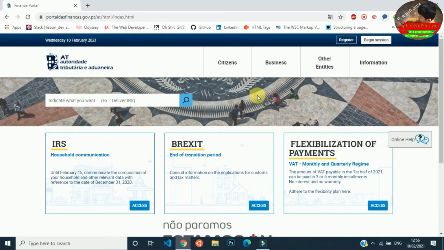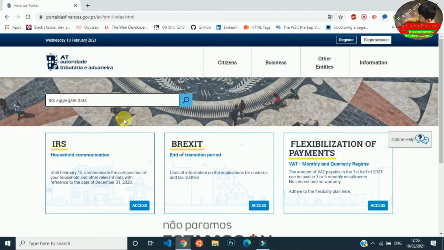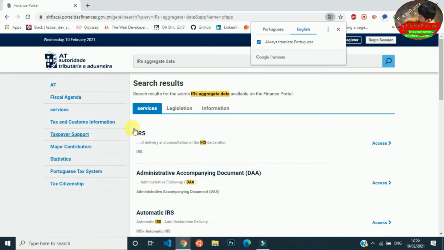Now, there are three different ways to do the agregado familiar. One is clicking on IRS here. Second is go here and search for the aggregate data IRS, or you can search dados agregados IRS here. Then click on search or press enter. Then you will go here.